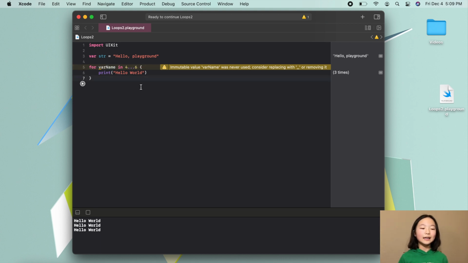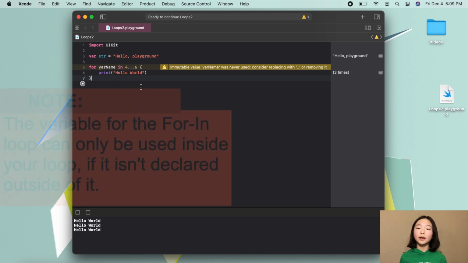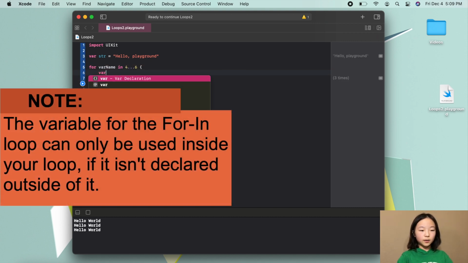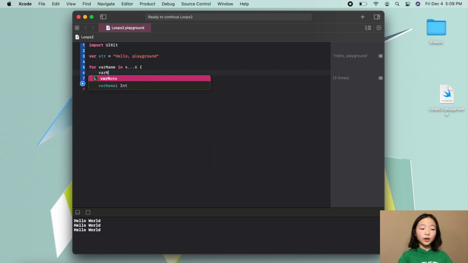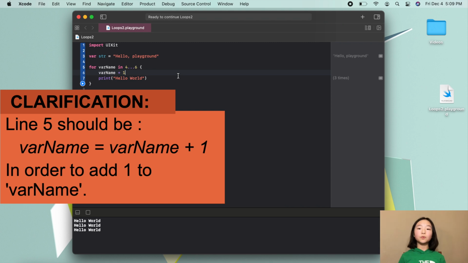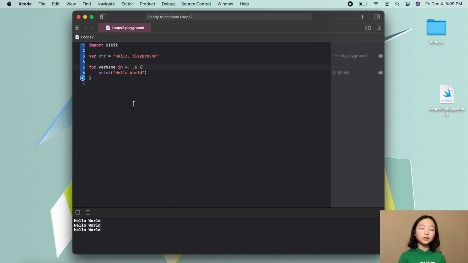If we go ahead and use our variable in any way, for example, down below here we add our variable to 1, then the error will go away. However, if you will not be using this variable, then you can simply just replace it with an underscore and there will be no warning.